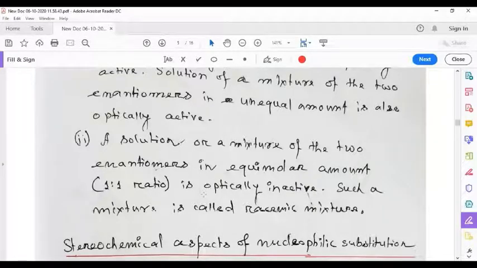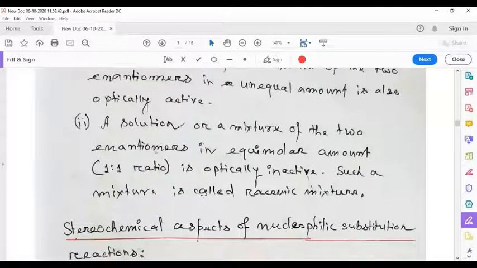Such a mixture or a solution containing two enantiomers in equimolar proportion is called a racemic mixture. A racemic mixture is optically inactive. The mixture does not rotate the plane of polarized light.